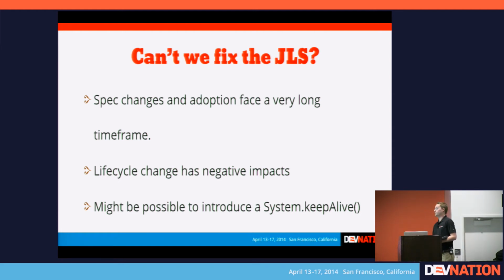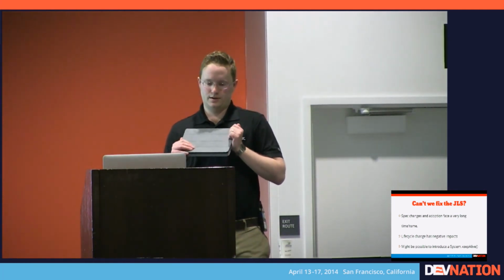So I think it's very unlikely that anyone would ever consider adjusting the lifecycle aspects of objects. And even if it did happen, it would take a long time to get the behavior in. It'd probably be like 2 or 3 JDK versions, and we still have to deal with this problem today. So there's not much we can do in this area other than adapt to it.